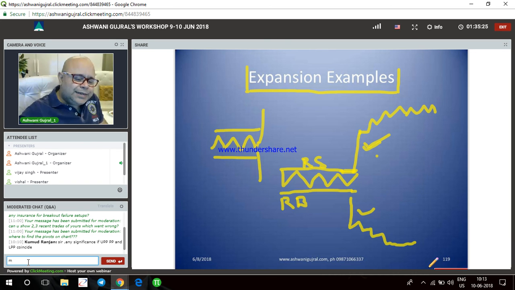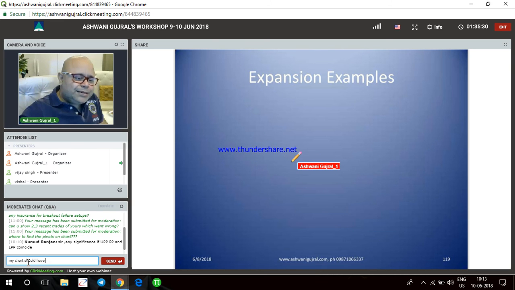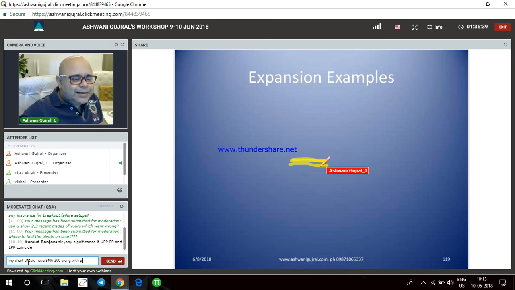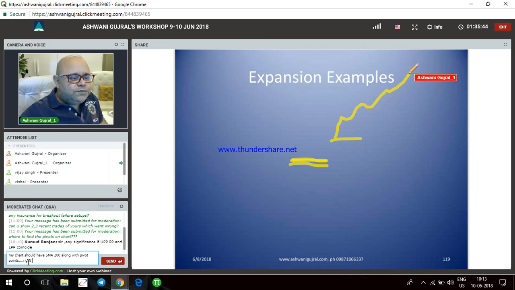One more important thing I would like to mention is pivot width. When pivot width is narrow, and narrow means the pivots are almost coinciding, here the indication is if tomorrow we open above R1, the odds of a trending day are very high. So what you can do is find all stocks, and you may need a scanner to do that, where the pivot width is narrow. Have a nice list of 10 stocks, and wherever the market shows you follow through, chase it.